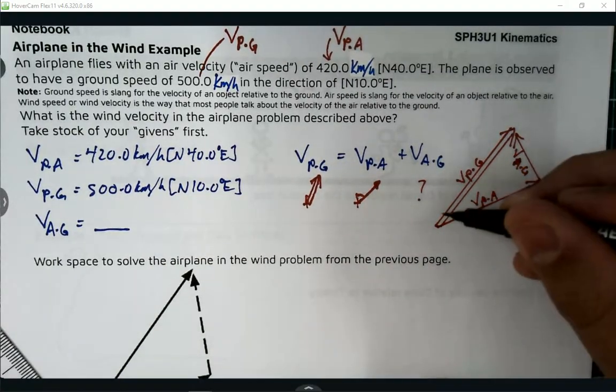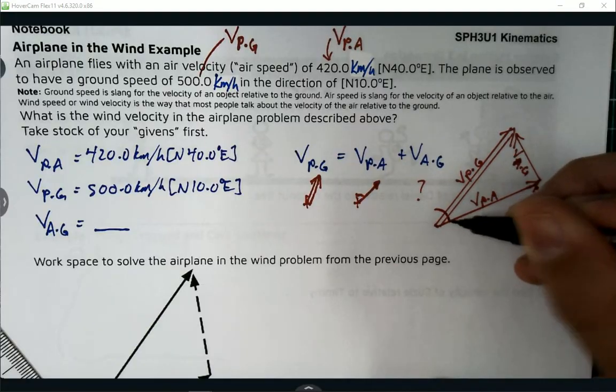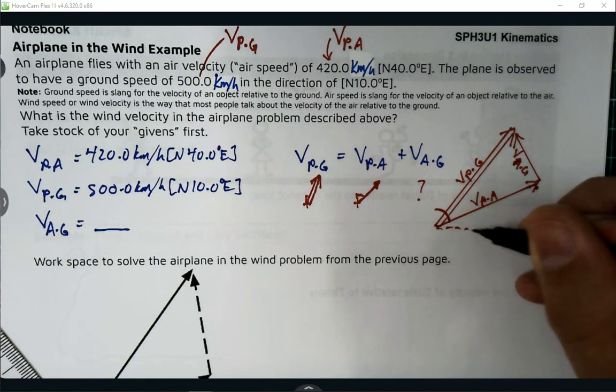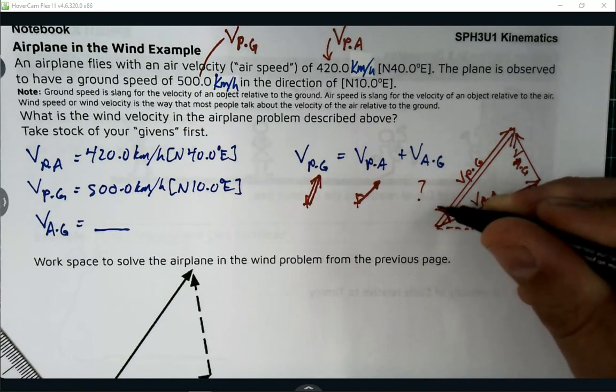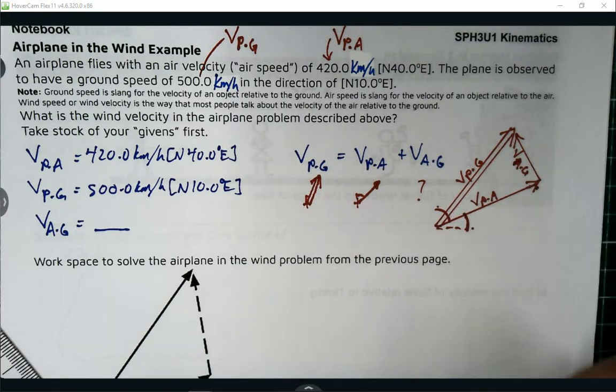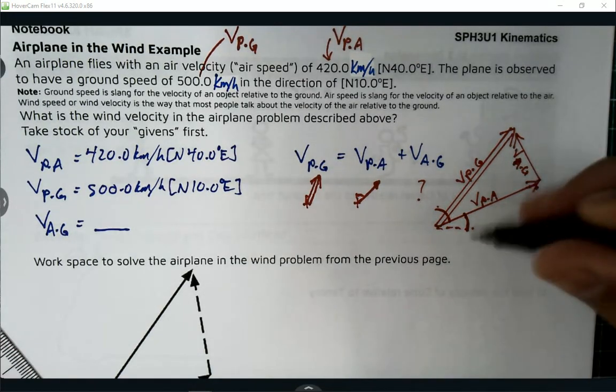Now that means that this angle is north 40 degrees east. Notice that that angle cuts through my shape. I find that visually confusing because I'm a very simple person. But look at this. If that arc is 40 degrees, doesn't that mean that this arc is what? 50 degrees.